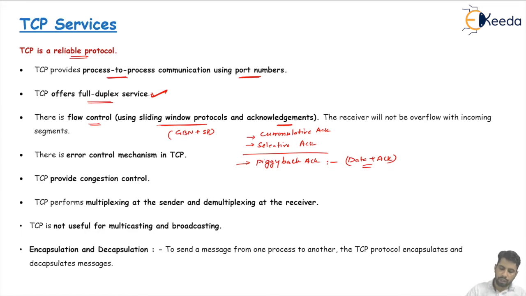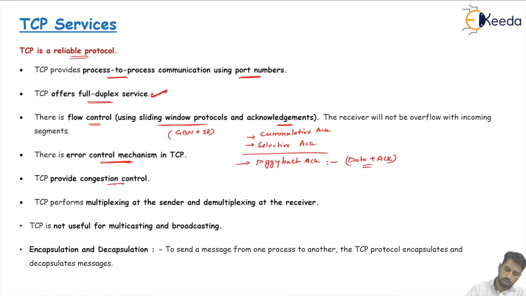Second important point here is the error control mechanism in TCP. This is a very important topic. Error control mainly comes into the picture when we take care of lost packets, corrupted packets and packet reordering. And here error control is provided in the TCP protocol with three criteria. One is through the checksum, second through the acknowledgement, and third is through the retransmission. We will see this one in a detailed manner.